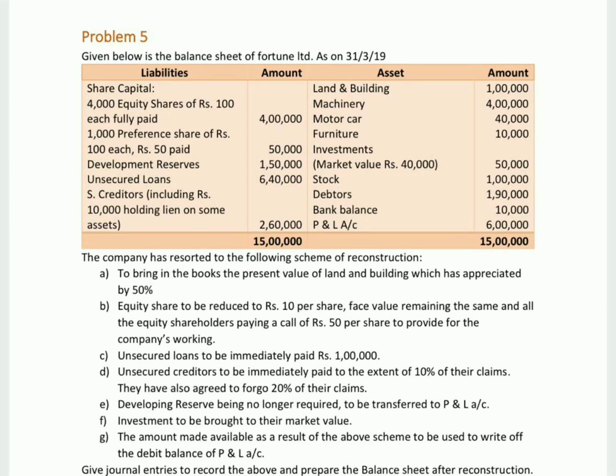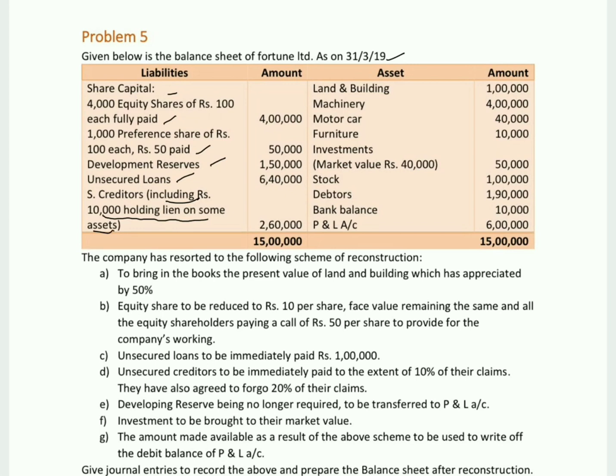Let's look into problem number 5. Given below is the balance sheet of Fortune Limited as on 31st March 2019. On the liability side, we have share capital: 4,000 equity shares of rupees 100 each fully paid, 1,000 preference shares of rupees 100 each 50 paid, development reserves, unsecured loans, sundry creditors including 10,000 holding lien on some assets.